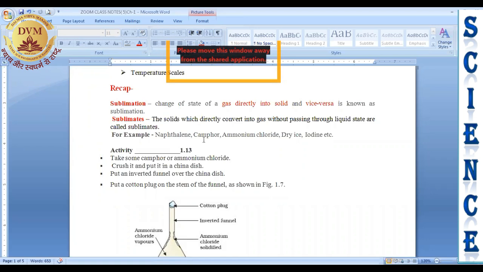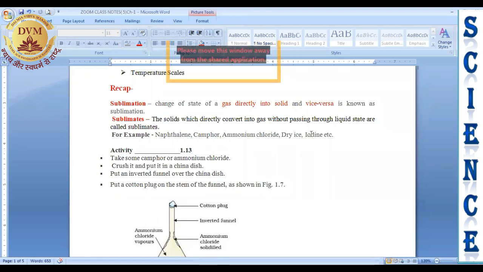Next is camphor. Camphor, you can say kapoor. If you have seen it at your home, that will also convert directly from solid into gas. Next is ammonium chloride. This is a white solid available in our lab. I will show you when you join the school. Dry ice, that is called solid CO2, is also an example of a sublimate.